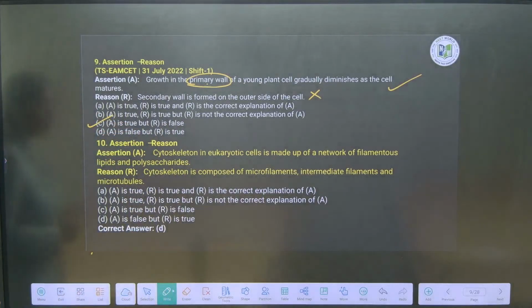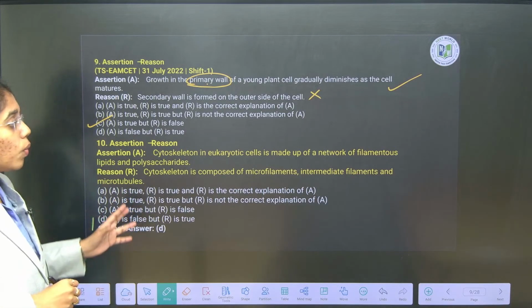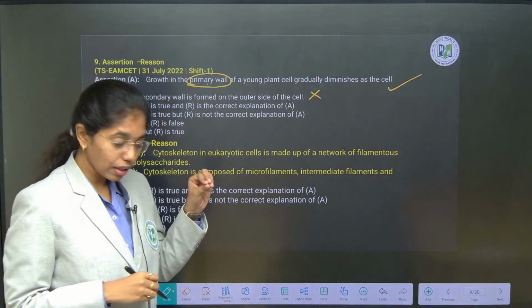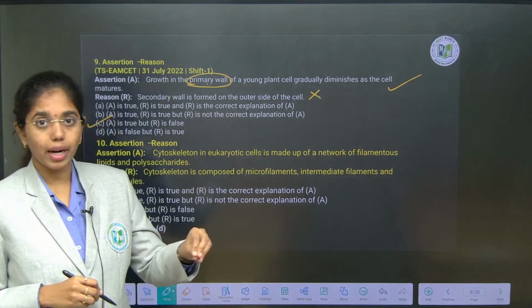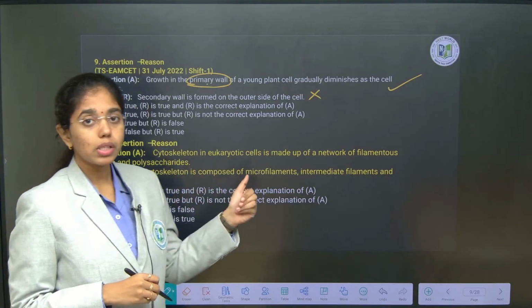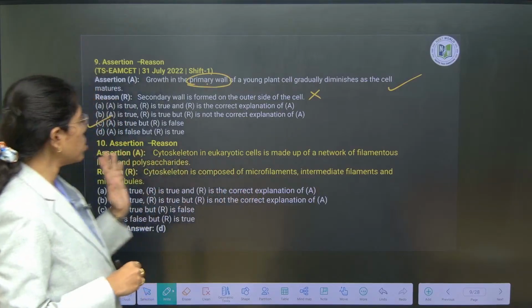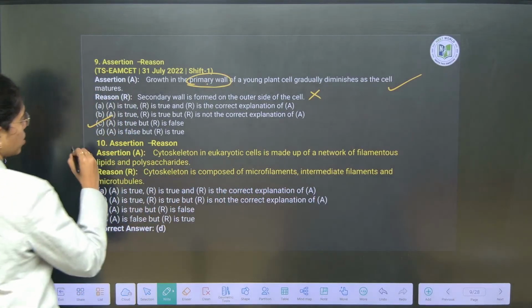Next, assertion reason type of question. If you have observed all the set of questions, most of the questions are directly from your text lines, directly from your academy book lines. Mostly you will see assertion reason type, match the following, and statement based questions only from this chapter. Here we go with assertion reason type.